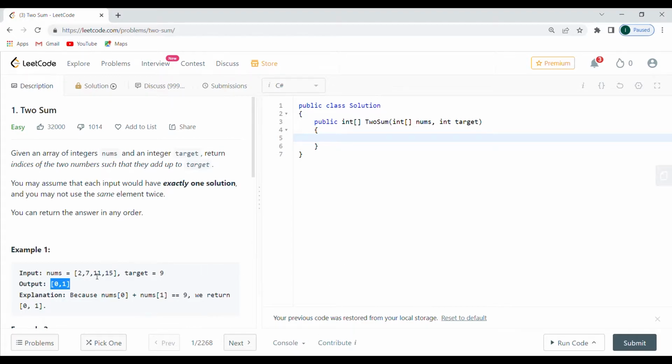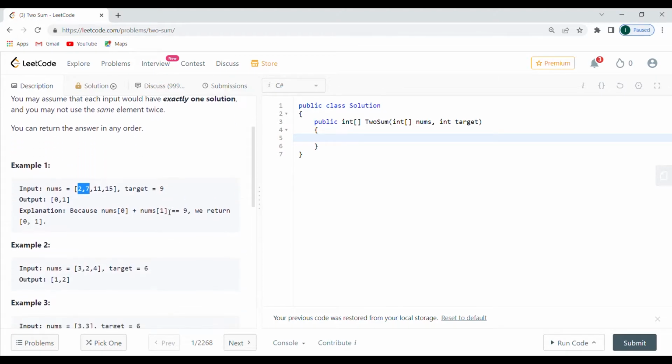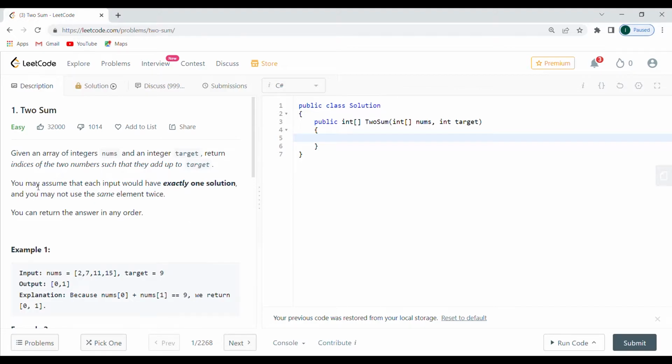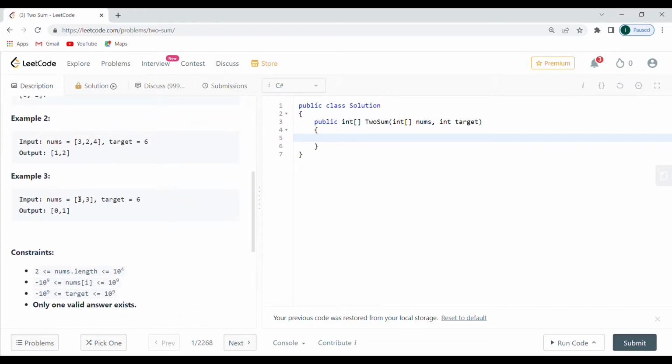So 2, 7, 11, and 15, and our target is 9. We return 0 and 1 because 2 and 7 are the ones that are adding up to the target. All right, seems pretty easy. Here it is going to be 2 and 4, and here it's going to be basically 3 and 3. And by the way, they said you may not use the same element twice, and here they're using the same element twice. Probably they mean the same element, not the same value, right? All right. So, a couple of ways that we can actually do that, and let's go to Paint. I'm gonna start explaining my algorithm, and then we're gonna start to code it.